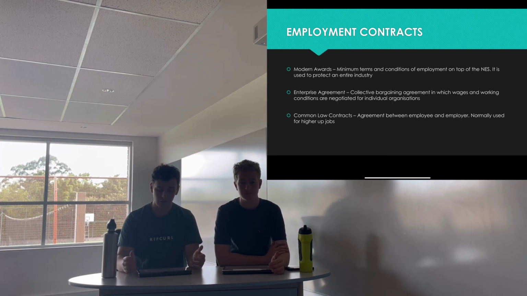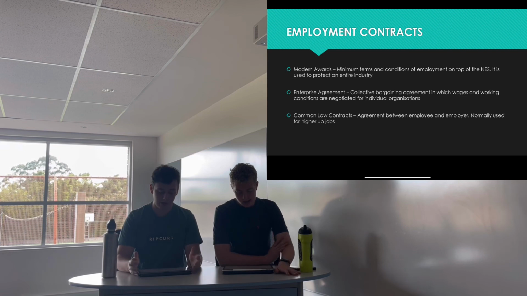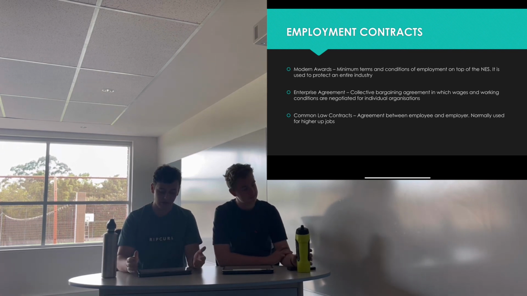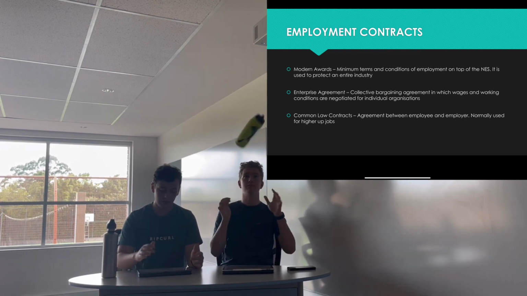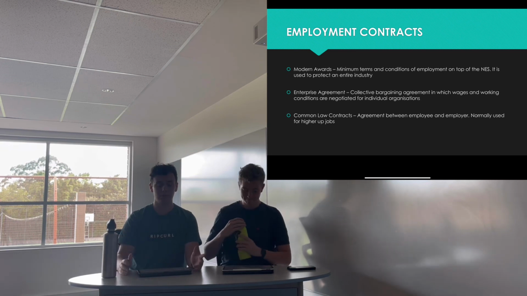employee agrees to perform work for the employer in exchange for monetary or other compensation. It's normally used in higher up jobs, and it's beneficial as it provides clarity for all parties to understand the terms of the contract. It also minimises the potential for litigation and liability for the company, and it's also just generally more specific for the two parties involved, which is often better for both parties. However, its detriments are that the contracts can take up a lot of time and money to write, and also circumstances could change, meaning the original terms of the contract are no longer applicable.